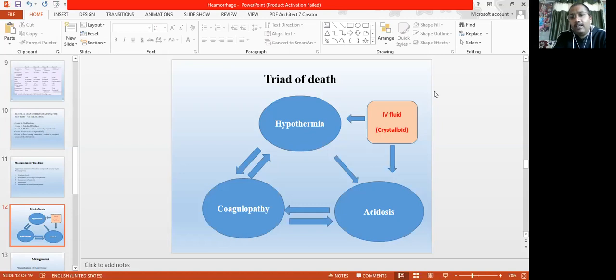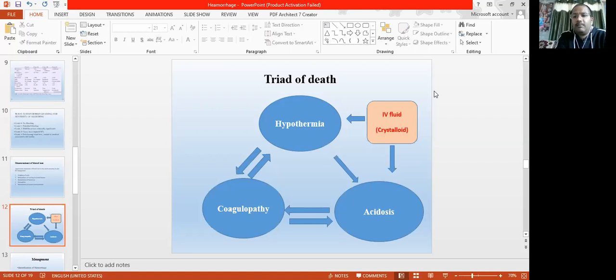When there is again bleeding, the tissue again gets under perfused, and if the muscular tissue is under perfused, it gets into hypothermia, because the blood in our body is the thing which keeps our muscles warm.